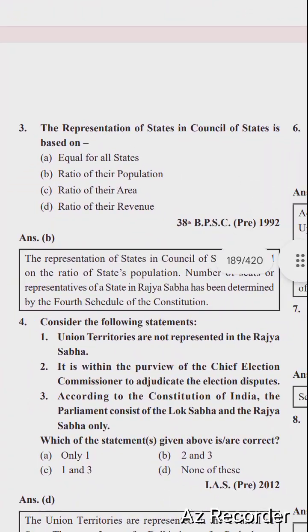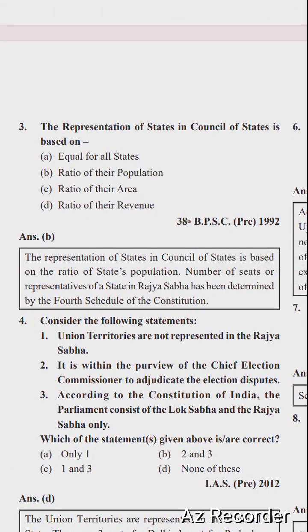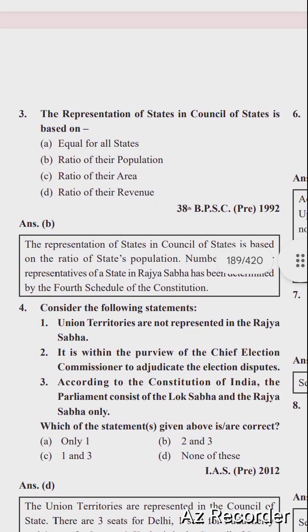So next question is: the representation of states in the Council of States is based on, options are equal for all states, ratio of their population, ratio of their area, ratio of their revenue. The right option is option B, ratio of their population.